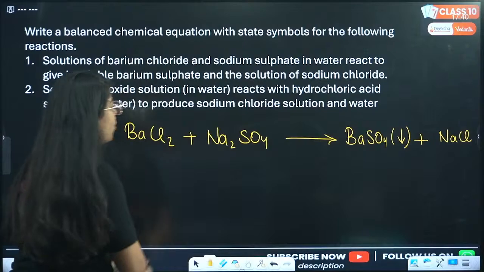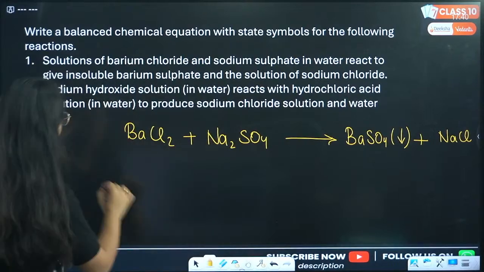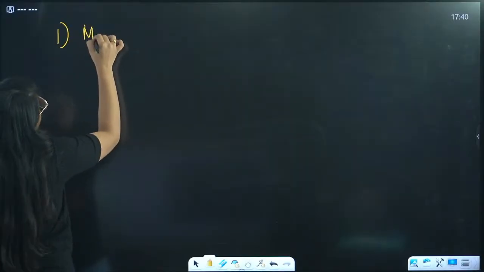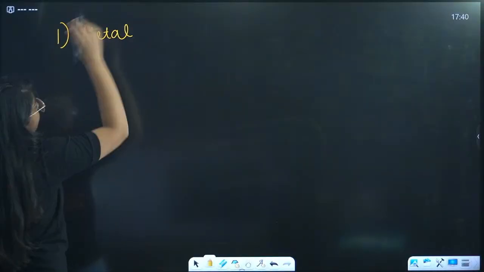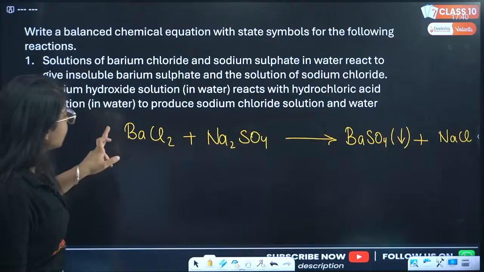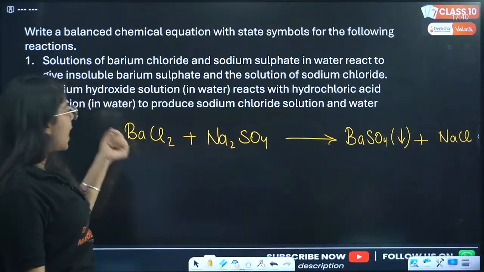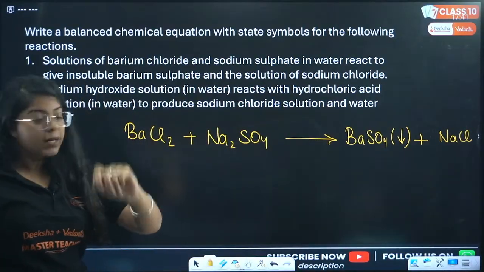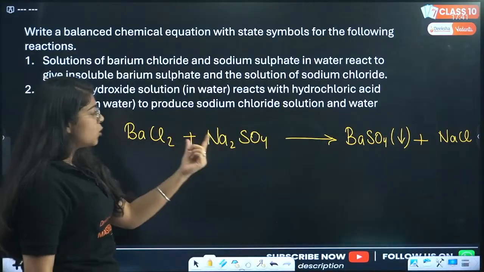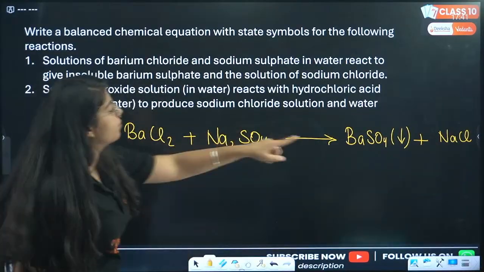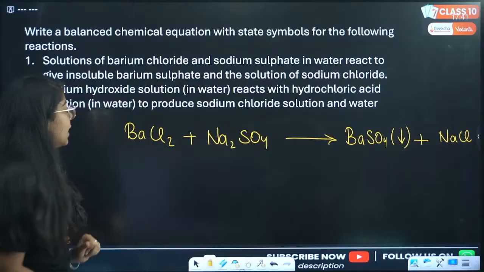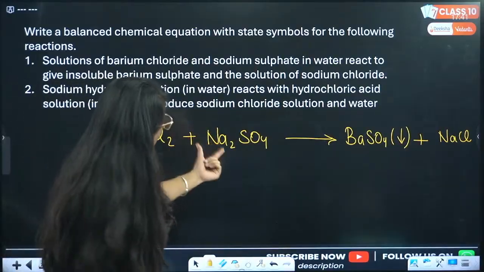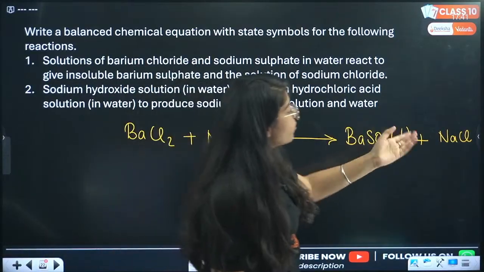Very good. So, first of all, whenever you are balancing a chemical reaction, the first thing you have to do is to balance metals. That is why we will balance sodium and barium first. Sodium is Na2, barium is 1. Then we have sodium. So sodium is 2. Sodium is only 1 here.